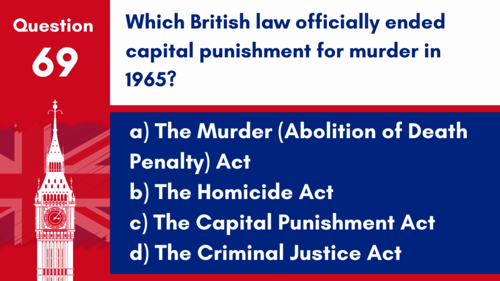Question 69. Which British law officially ended capital punishment for murder in 1965? A. The Murder, Abolition of Death Penalty Act. B. The Homicide Act. C. The Capital Punishment Act. D. The Criminal Justice Act. Answer: A. The Murder, Abolition of Death Penalty Act. This law officially ended capital punishment for murder in the UK in 1965.